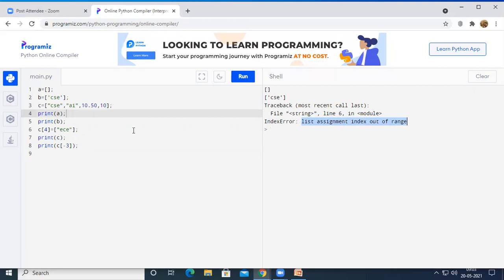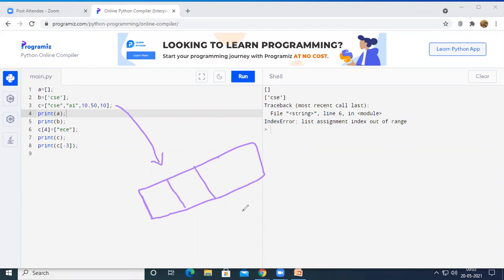The meaning of this statement is that whenever the compiler has executed the statement, as we discussed earlier, 4 spaces will be created: CSE, AI, 10.50 and 10. We are not allowed to add one more element at the end.